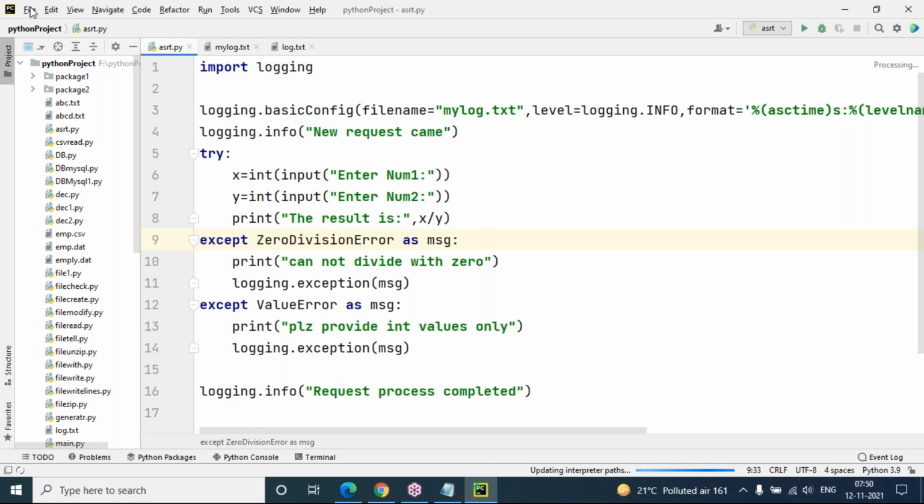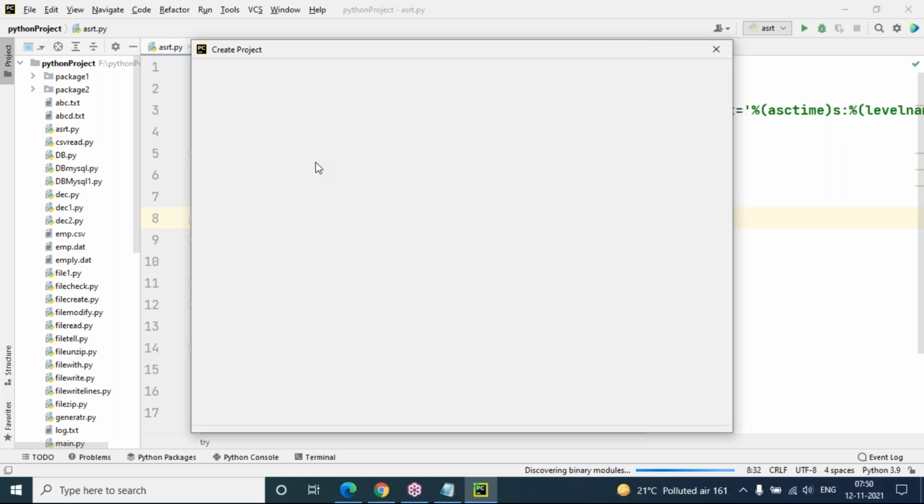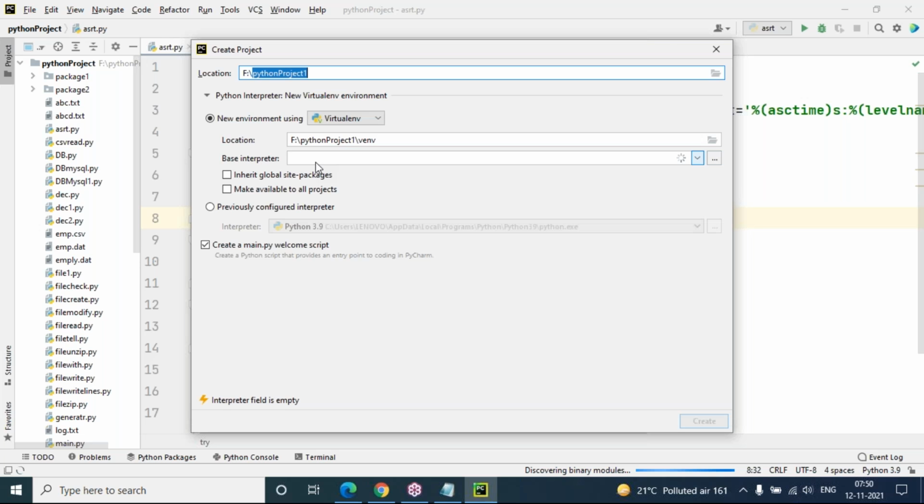Let me create a new project. This is the PyCharm editor outlook actually. I will explain all the options, don't worry. And how do we create a new project in the PyCharm editor? Simply go to the file menu, click on new project, and it is a project. So now I'm giving the name Python project 7.